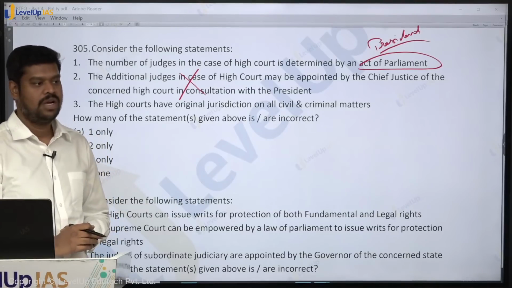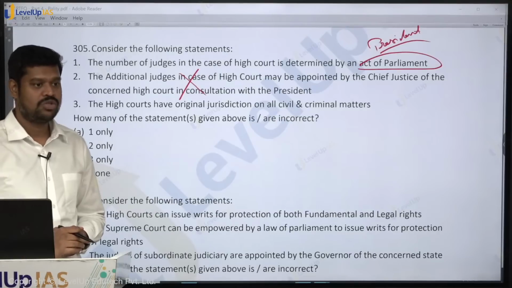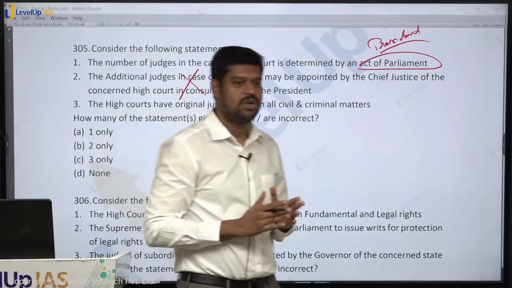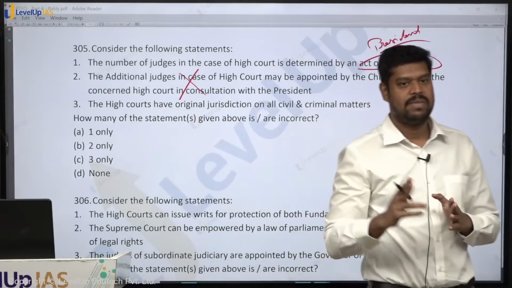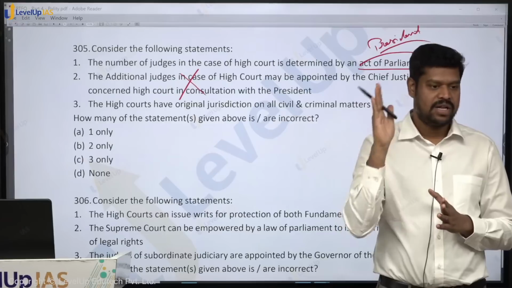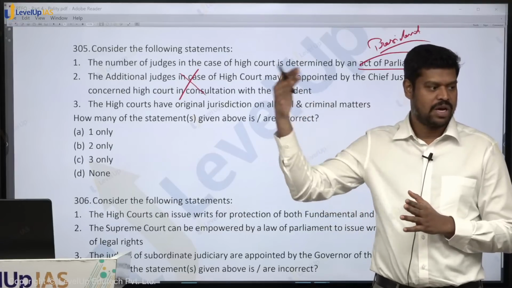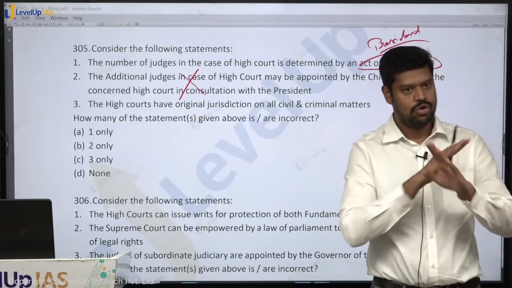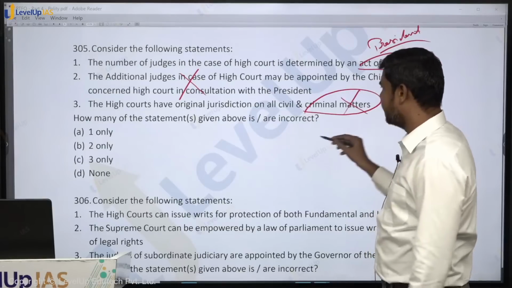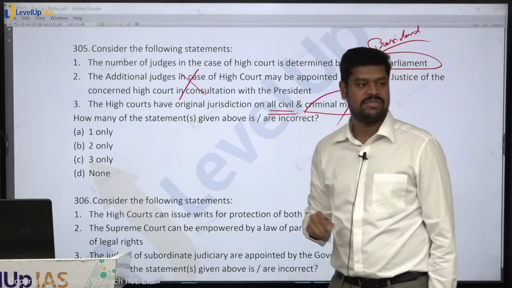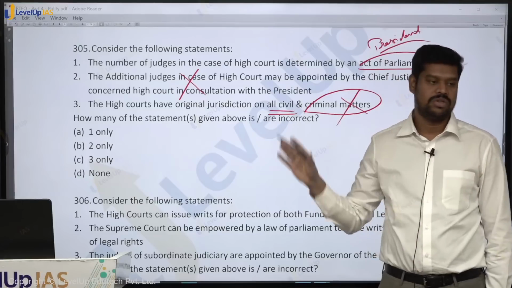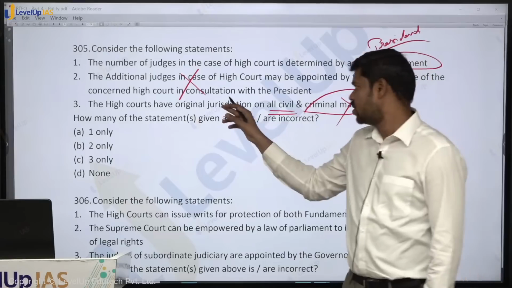Is it true? The High Court does not have original jurisdiction in case of criminal matters. The High Courts have no original jurisdiction with regard to criminal matters. All the criminal matters shall go where? Only to the subordinate judiciary. But after the punishment is given, then they can come to the High Court by way of an appeal. So therefore no original jurisdiction when it comes to criminal matters. But yes, there can be some original jurisdiction in case of civil matters. That depends upon the law that is made by the Parliament. Definitely no original jurisdiction in criminal matters. So therefore this statement is wrong.